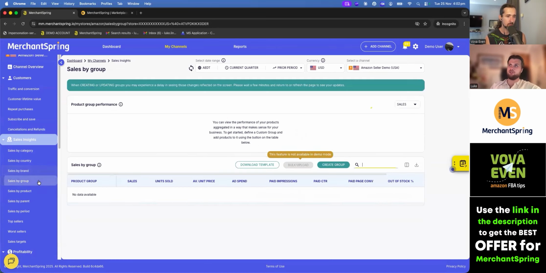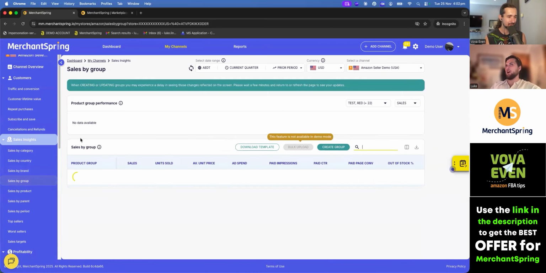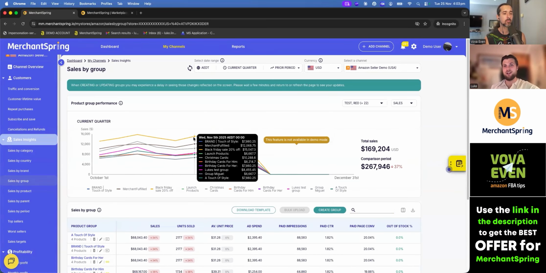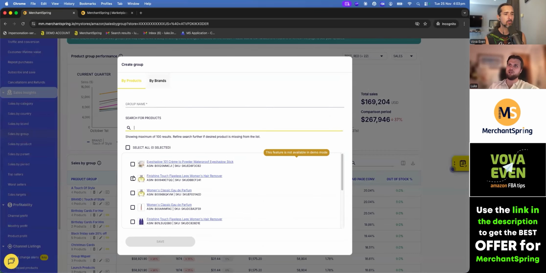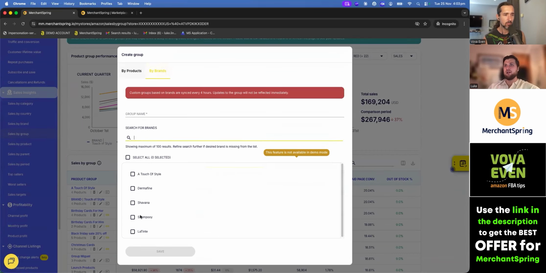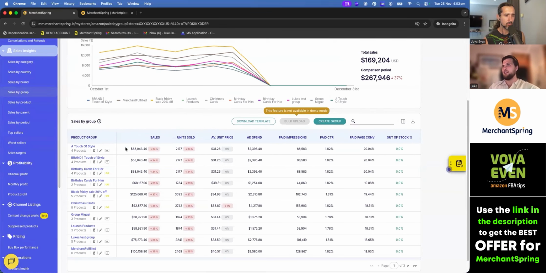Sales by group. Now, this one I'll have to spend a little bit more time on, right? And this is something that resonates with all sellers, and it is very good if you have a lot of ASINs. Very, very good. So the purpose of this one is to say, I own a lipstick brand, and I've got 1,000 different shades of red, but I just want to know how my cherry red lipstick is doing. Of my 1,100 lipsticks, maybe five are cherry flavored. This is where we can do that. So what we can do is create a group by product or by brand, create the group, and then see how that group performs.